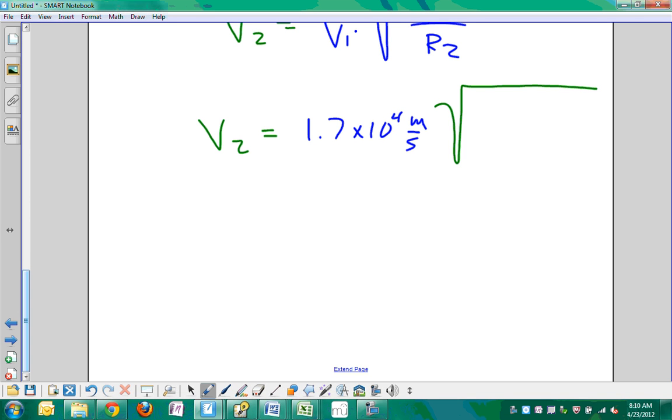Go ahead, we need R1. 5.25 times 10 to the 6 meters. And the other one? 8.60 times 10 to the 6 meters. All right, well, that's nice for us. 10 to the 6 meters cancels out. We just have a ratio of like terms, right? Or of like quantities. So now we get 1.7.